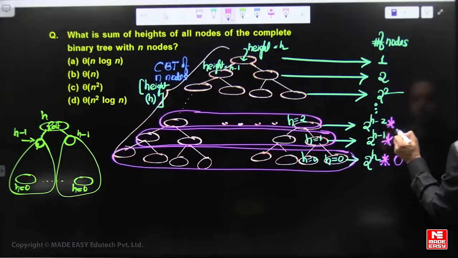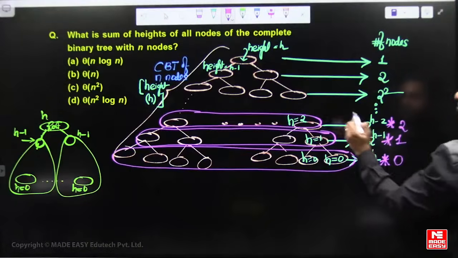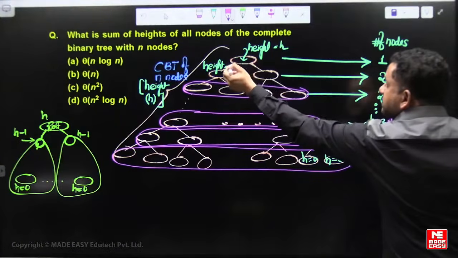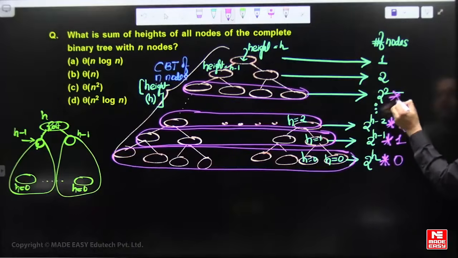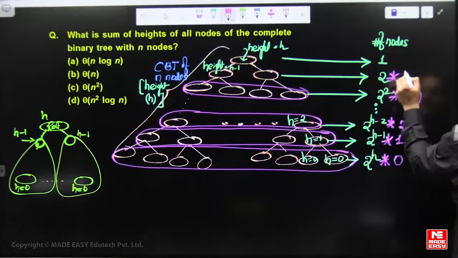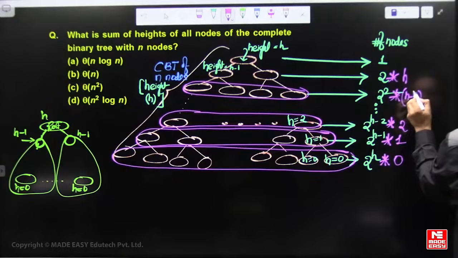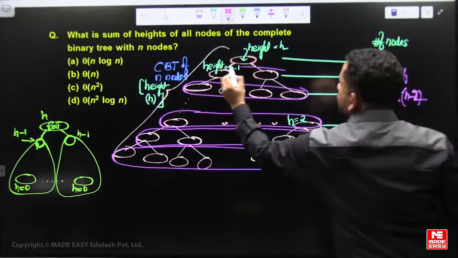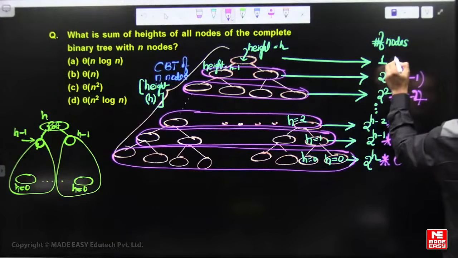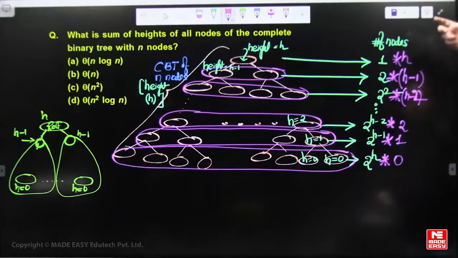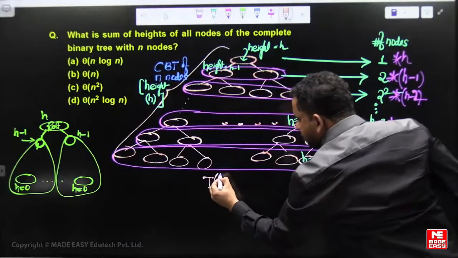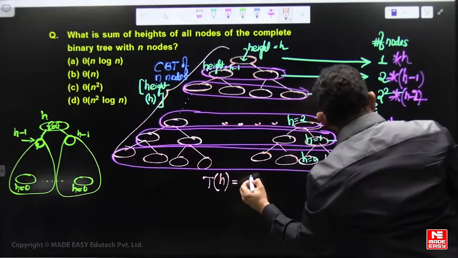Then the 4 nodes, 2 square nodes, have height h minus 2, the 2 nodes have height h minus 1, and this root node has height h. This total sum of heights of this complete binary tree is what we want.